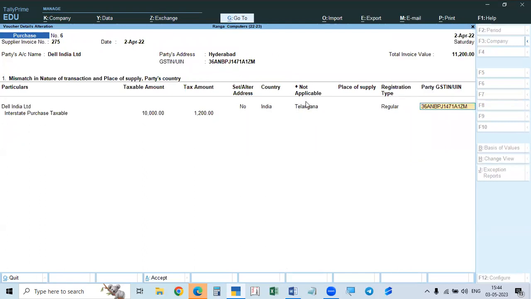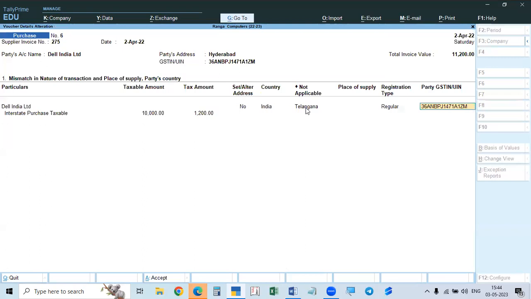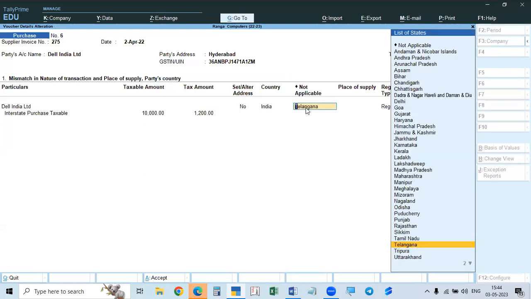Country, and it is given as not applicable. It is Telangana, and that is the number. Dell India Limited. It is Hyderabad, place of supply Hyderabad, Dell India Limited. Taxable amount, tax amount, alter address.